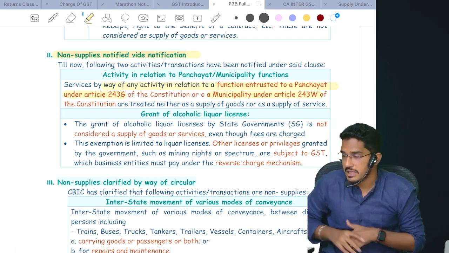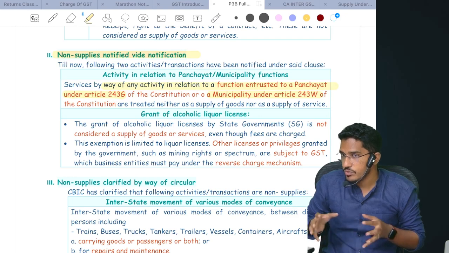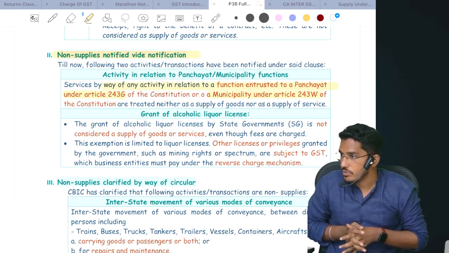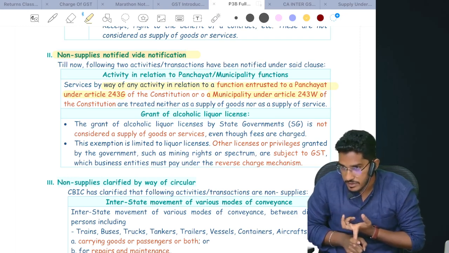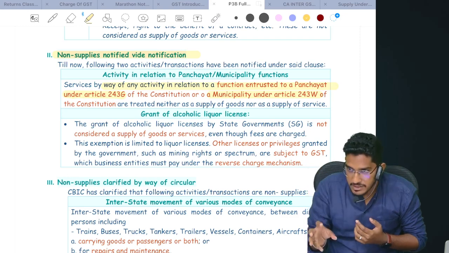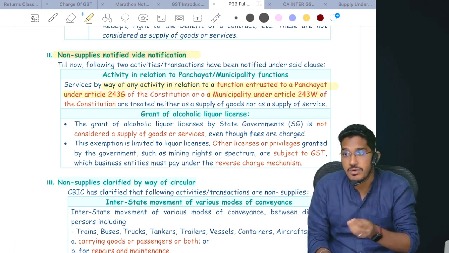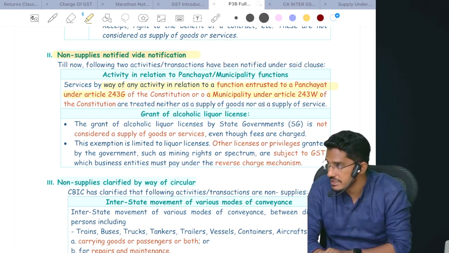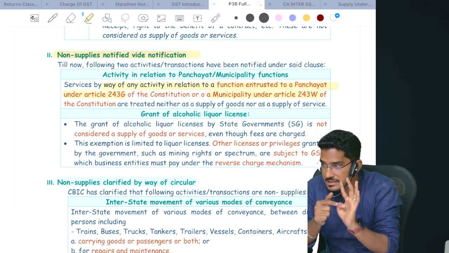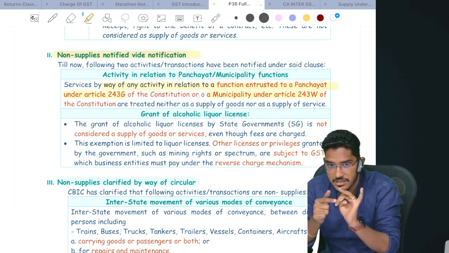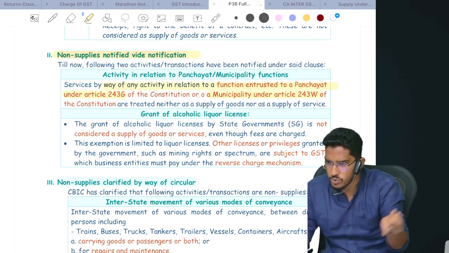But the government has given a clarification. If you want to open a bar, you want to sell alcoholic liquor for human consumption, you need a license from the state government. So you have to pay a certain amount of money to the state government. Then the state government will give you a license to sell alcoholic liquor for human consumption. Now, is the state government providing a service or not? License is there, service is there, consideration is there, in the course or furtherance of business also. Why? Because it's the responsibility of the government to grant licenses in the regular course of business.